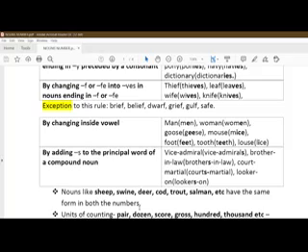But if you are adding 2 dozen, then you cannot add s. You have to write 2 dozen. Yes, plural will be there with the principal word, that is egg, or whatever the things are there, banana, apple, whatever it is. 2 dozen apples. 2 dozens, incorrect. 2 dozen apples.